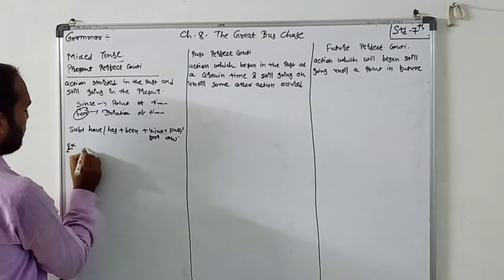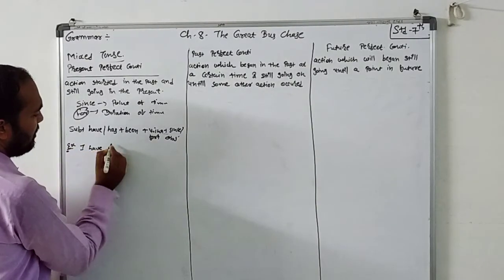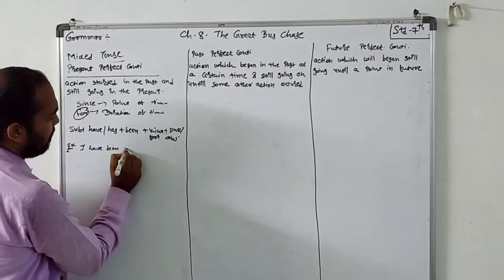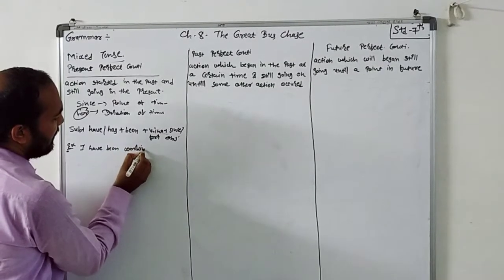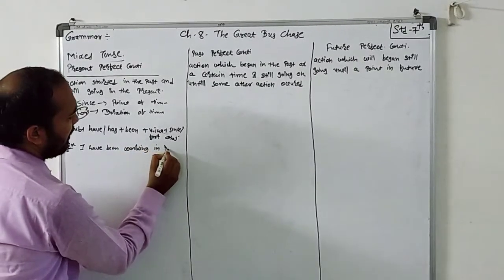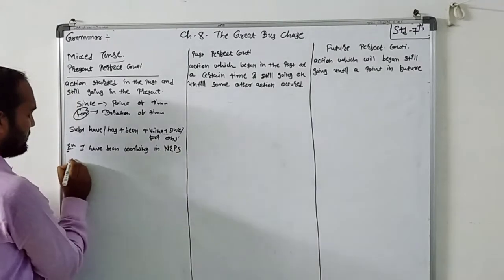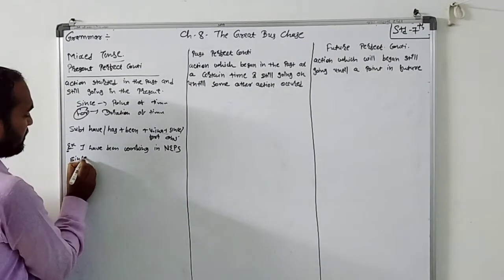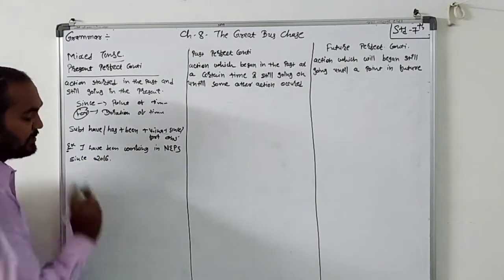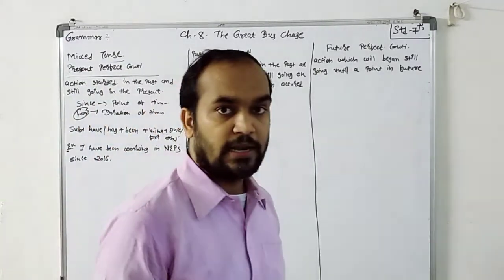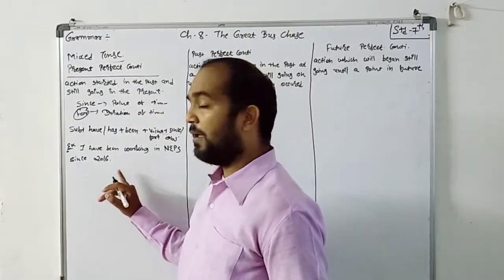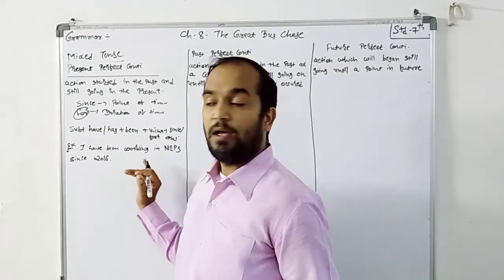For example, I have been working in NEPS since 2016. So students, see that it is a duration of the time and we completed our action.